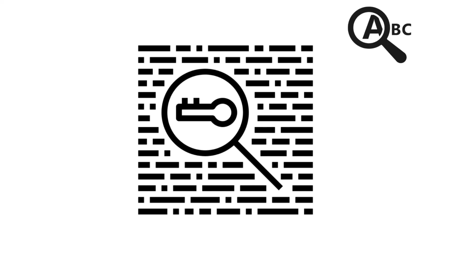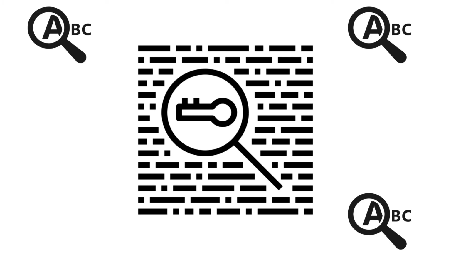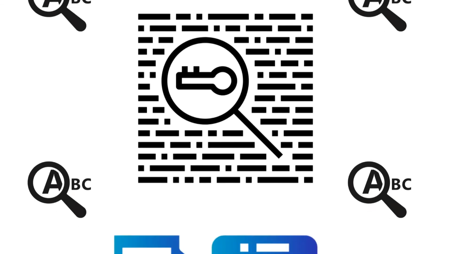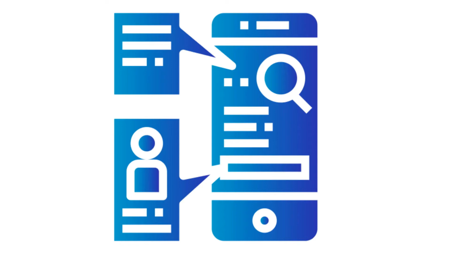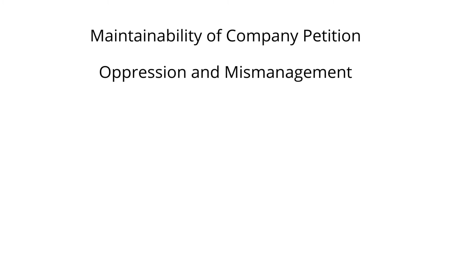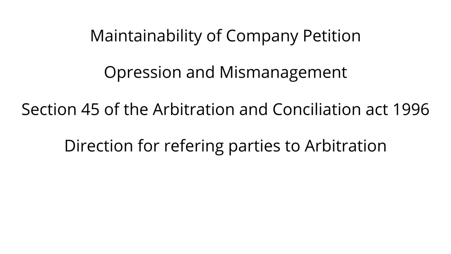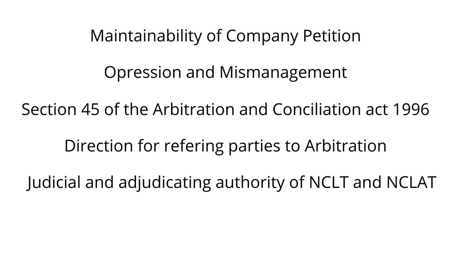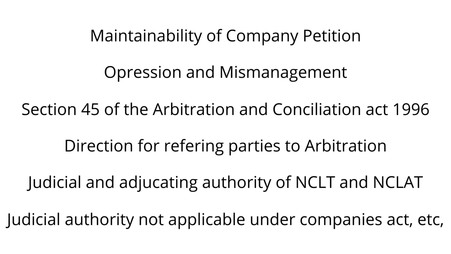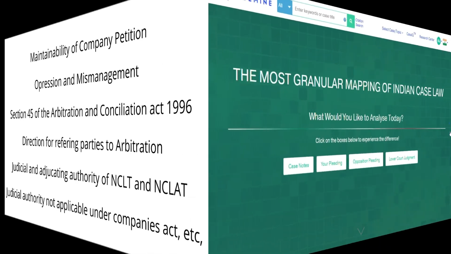It was immediately clear that carrying out comprehensive research required several iterations of different combinations of keywords, or large Boolean queries, to reach the level of quality of precedents that had been found with CaseIQ. Breaking the judgment into searchable keywords, some propositions our volunteer lawyers entered included maintainability of company petition, oppression and mismanagement, Section 45 of the Arbitration and Conciliation Act 1996, direction for referring parties to arbitration, judicial and adjudicating authority of NCLT, judicial authority not appealable under Companies Act, etc.